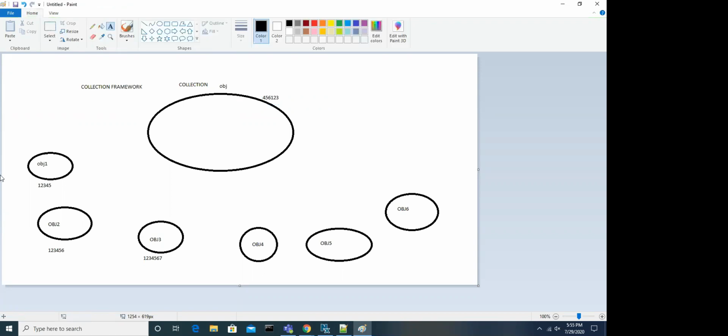So now we have individual objects and a collection object.